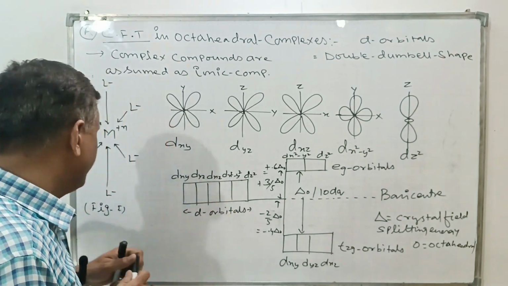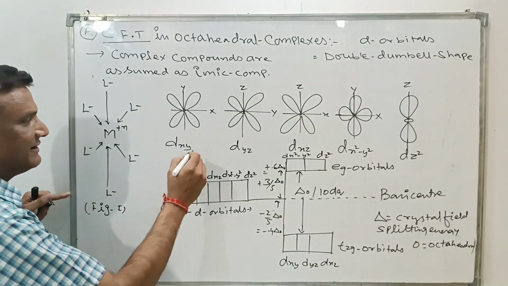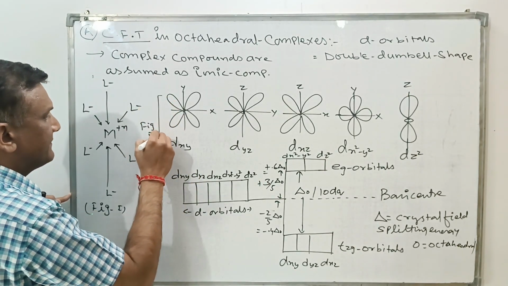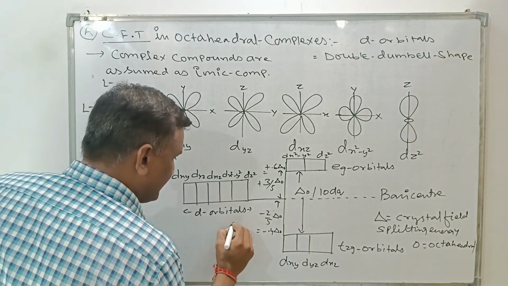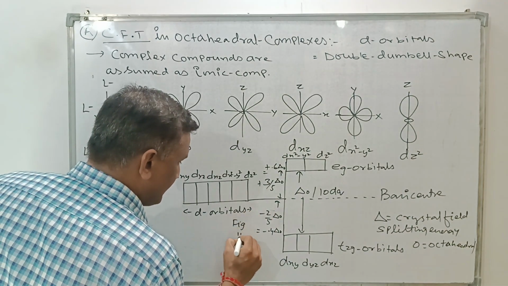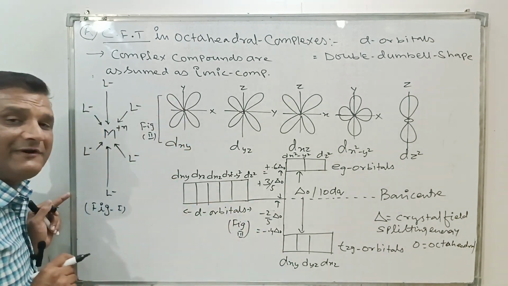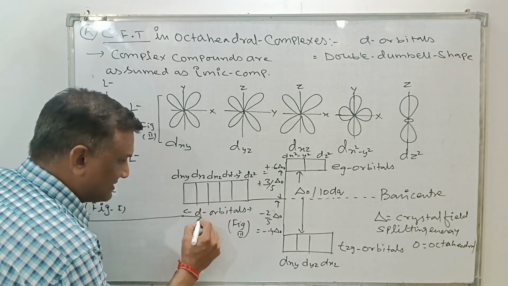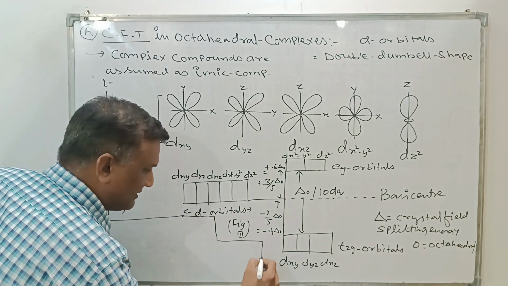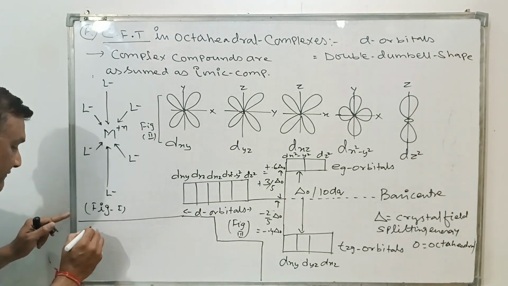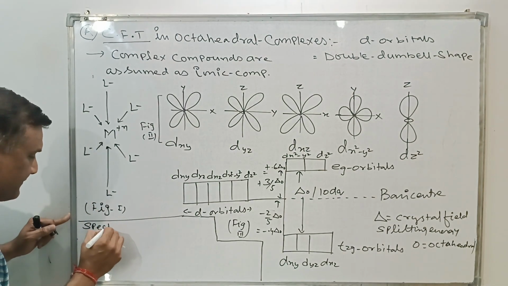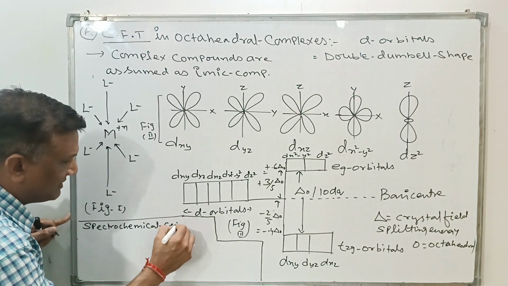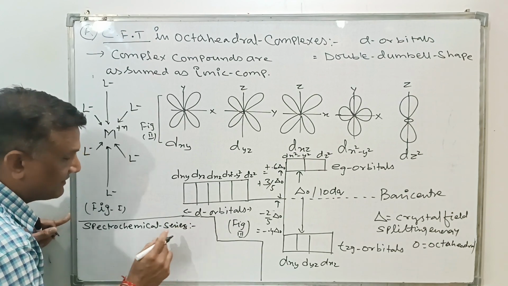If we arrange the ligands in ascending or descending order of the tendency to donate electrons, it will form the spectrochemical series. Listen to me carefully.